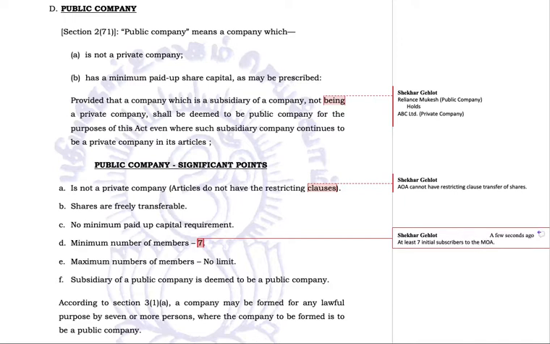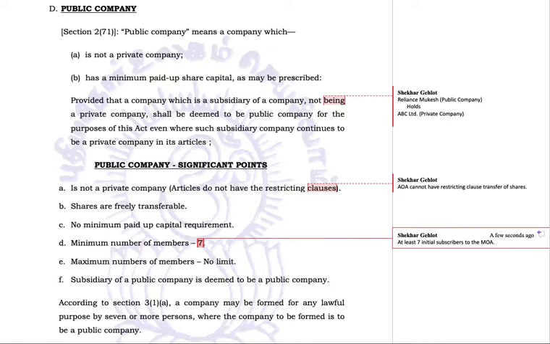Minimum 7 members means at least 7 initial subscribers to the memorandum of association at the time of incorporation. When the company was incorporated, there were at least 7 initial subscribers to the memorandum of association. If it has less than 7, 2, 3, 4, any number, then it will qualify as a private company.